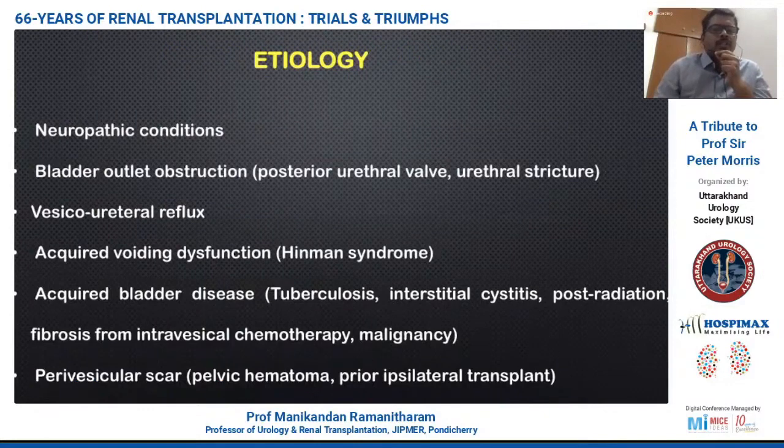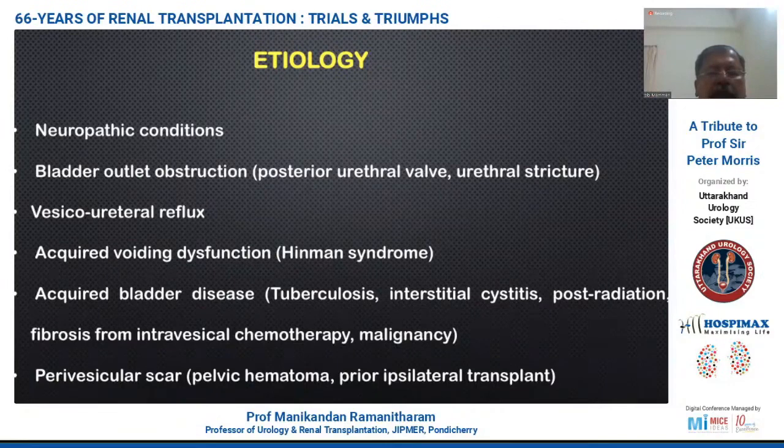So coming to etiology, basically the neuropathic conditions, bladder outlet obstruction in pediatric as well as adult patients, mainly posterior urethral valve, urethral stricture disease, vesicoureteral reflux, and voiding dysfunction syndromes, and diseases which affect the bladder, particularly tuberculosis in our country, interstitial cystitis, post-radiation, malignancy, and intravesical chemotherapeutic agents, as well as perivesical scars induced by pelvic hematoma and prior ipsilateral kidney transplants.